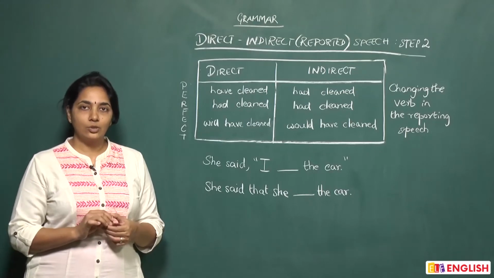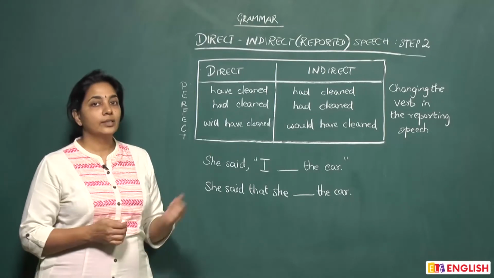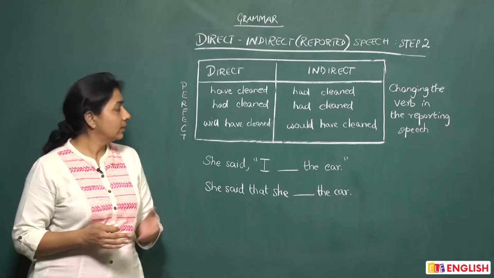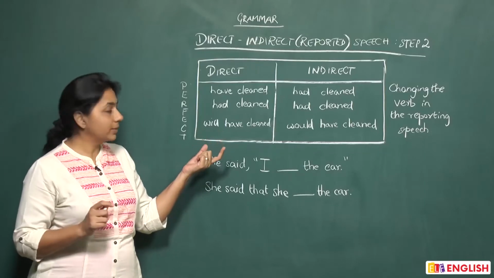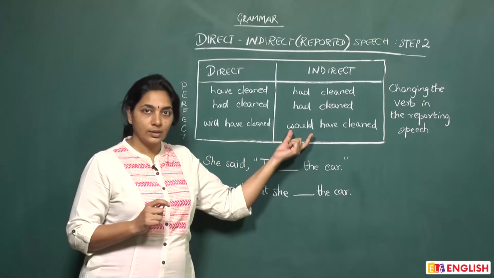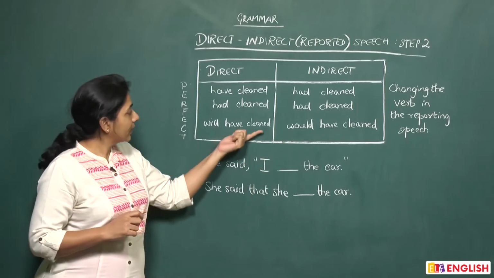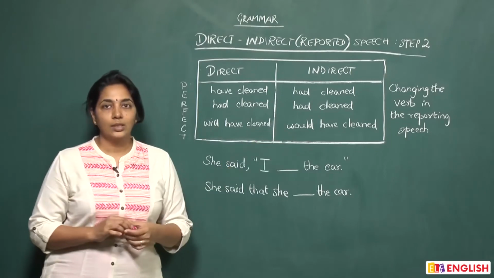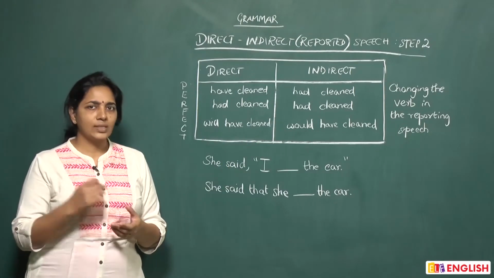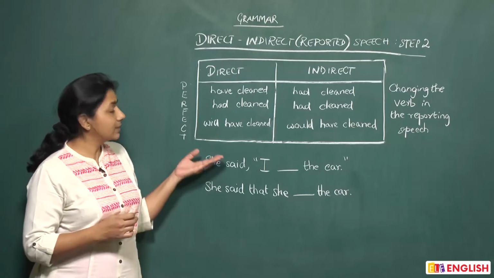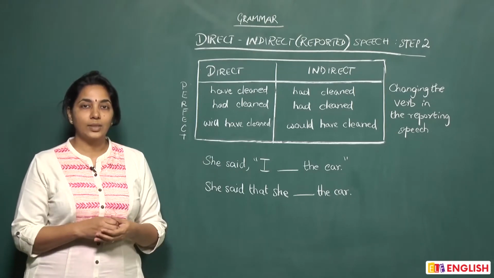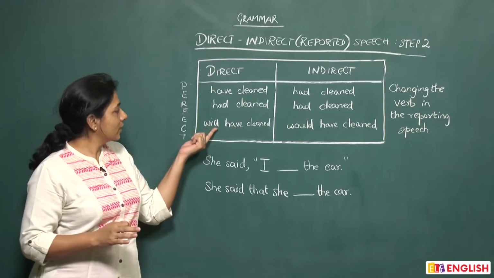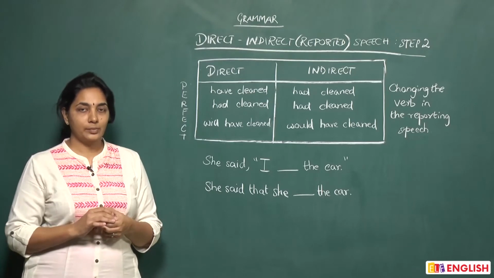Now there's one thing that you need to notice. In the future, whether it was simple future, future continuous or future perfect, the only change that happens in the verb is will becomes would. If you go back to the previous tables, the remaining part of the verb stays the same, only the will becomes would. So when you are writing your exam or test or you have to do this orally, if somebody tells you change this sentence from direct to indirect and it happens to be in the future, you need not worry about anything, just change the will to would in the reporting part of the speech and your work is done.